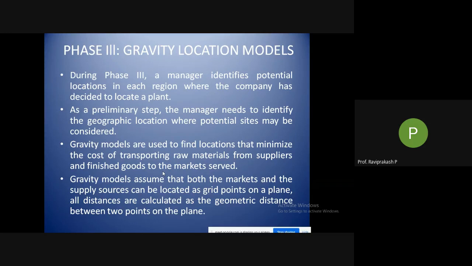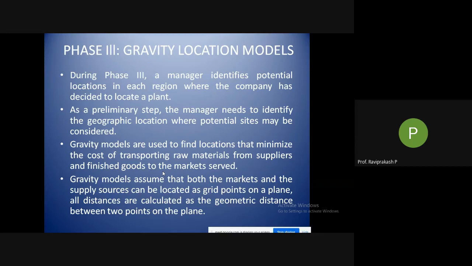That is what we are doing in this third phase. We are identifying different places in the region, where I want to go, or where my facility could probably be set up. What are the hotspots where my facility could be set up so that I'll get more profit, or the trade-off between profitability and responsiveness.